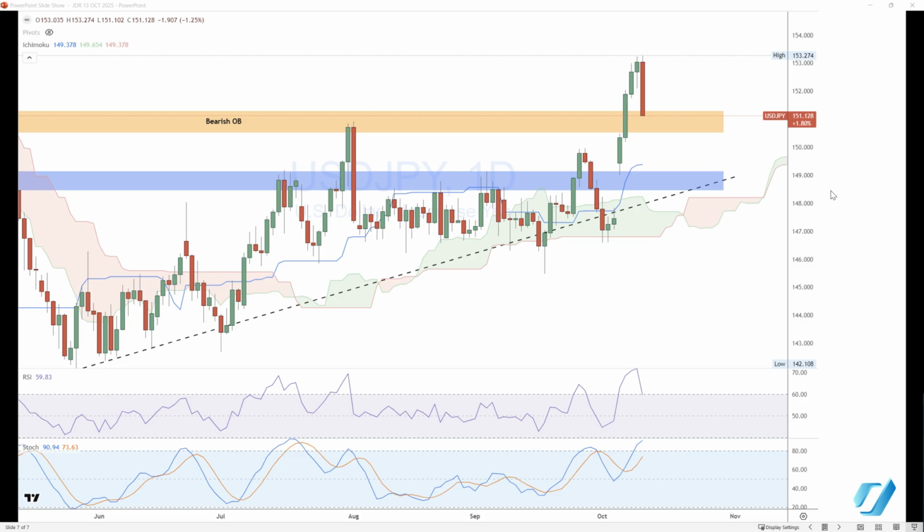But right now, looking at it from a price perspective, considering that we did break above 151, this week will be a test of 150 and 151. As long as price is trading above 150, we are likely going to see more buyers come back into the market and potentially lift dollar yen higher.